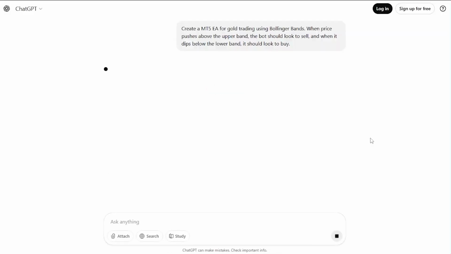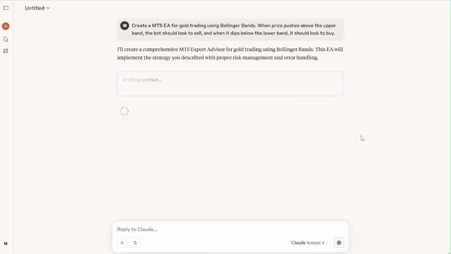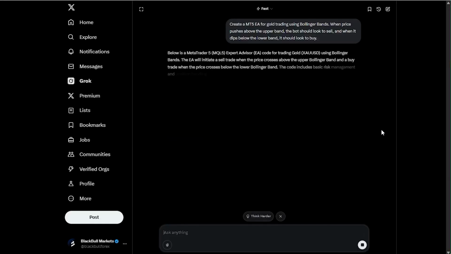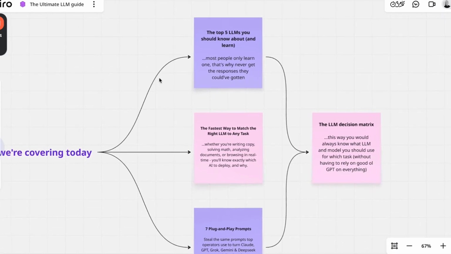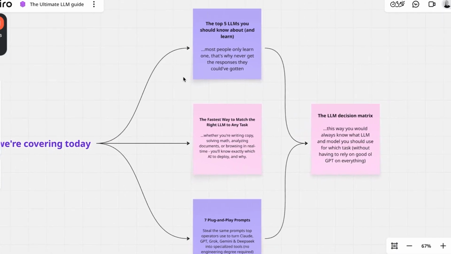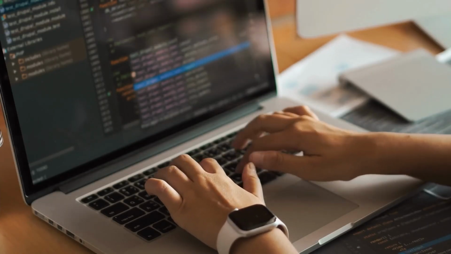And what we're going to cover today is the top 5 LLMs and what you should know about them, the fastest way to match the right LLM to any task, 7 plug and play prompts. You're going to be able to steal this, so definitely stay around for that. And the LLM decision matrix that I use to run my multiple six-figure business.